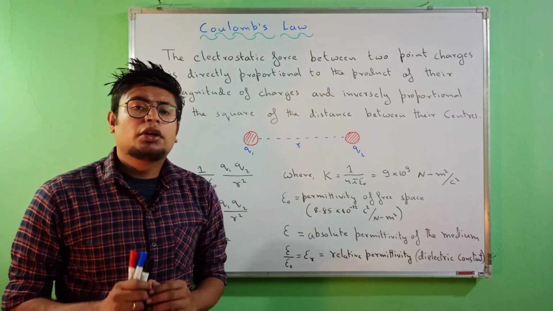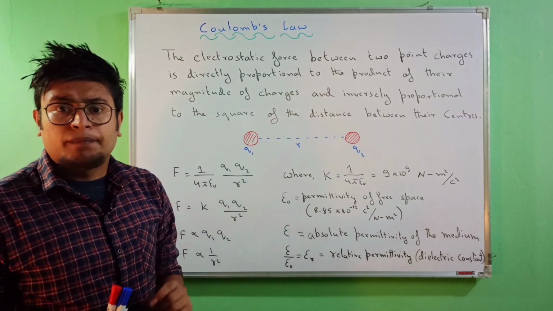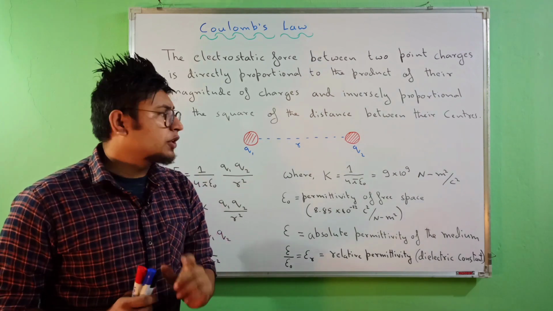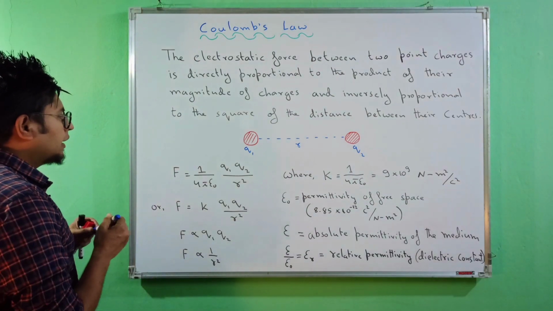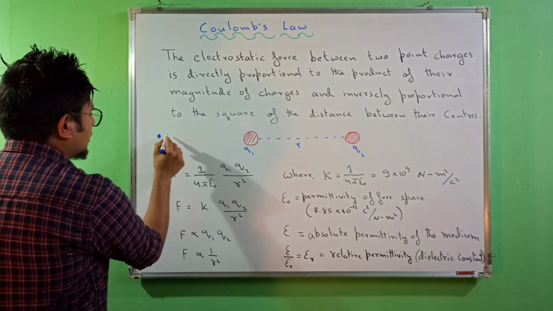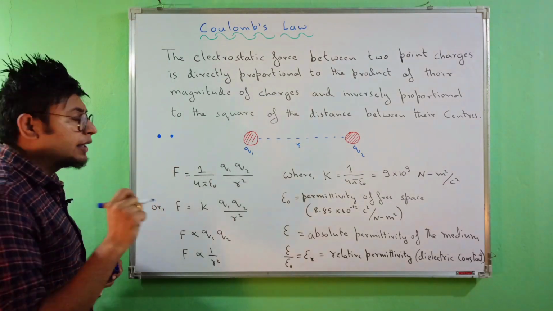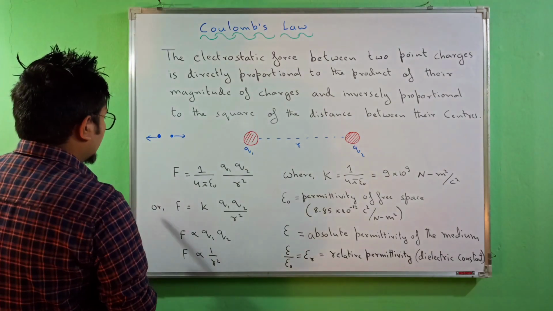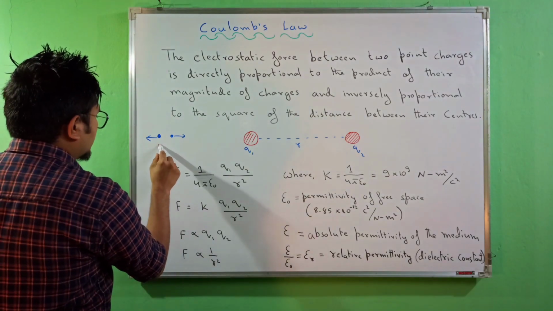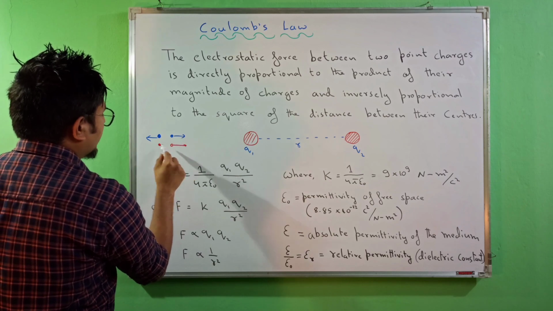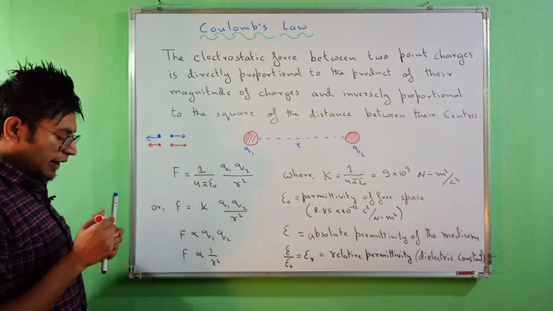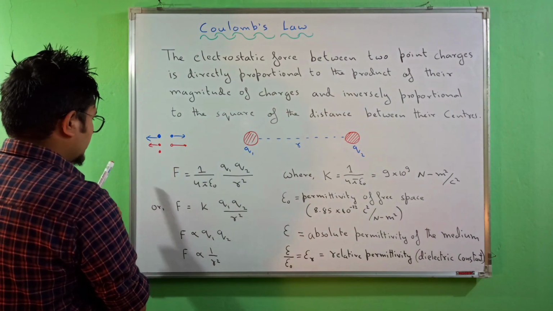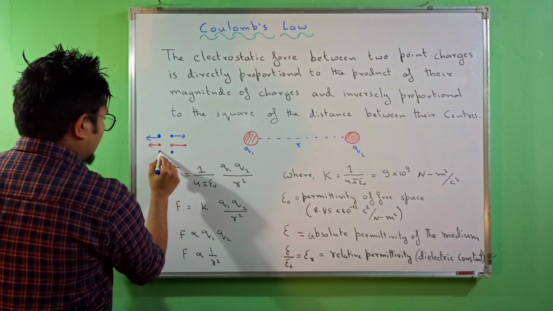So we had talked about the properties of electric charge, and in the properties of electric charge we came across one such property where we learned that if I have like charges, a negative charge and a negative charge, then they are going to repel each other. A negative charge and a negative charge, or a positive charge and a positive charge, are going to repel each other. And when I have a positive charge and a negative charge, they attract each other.